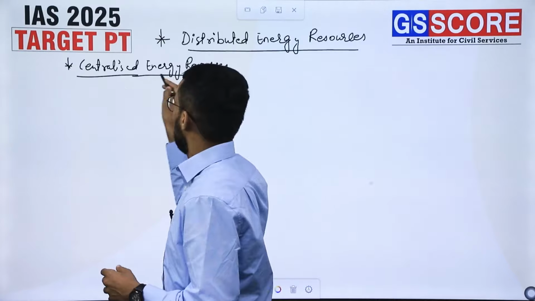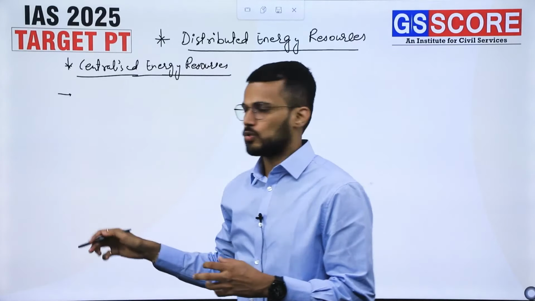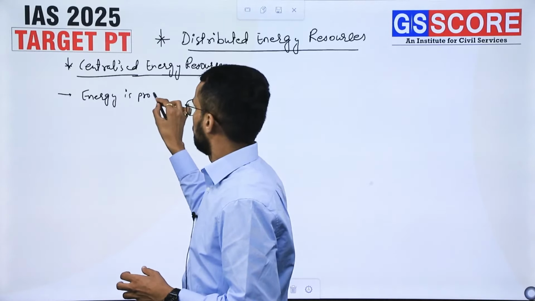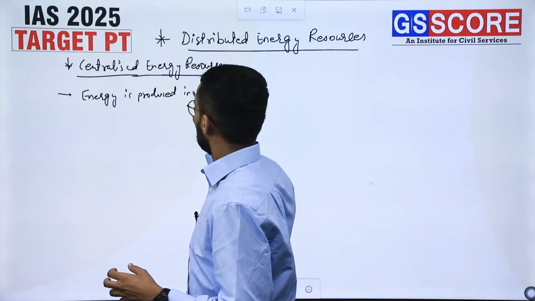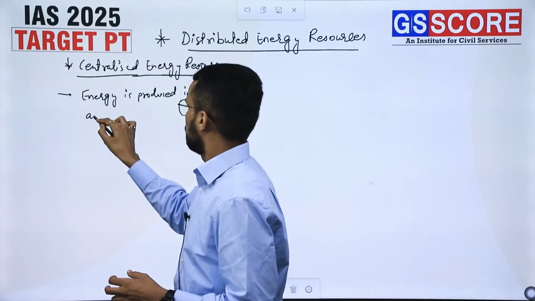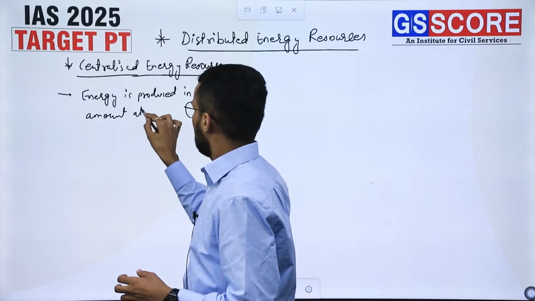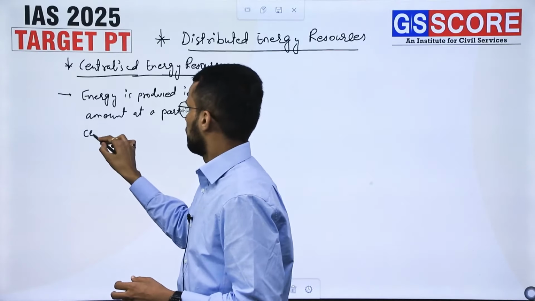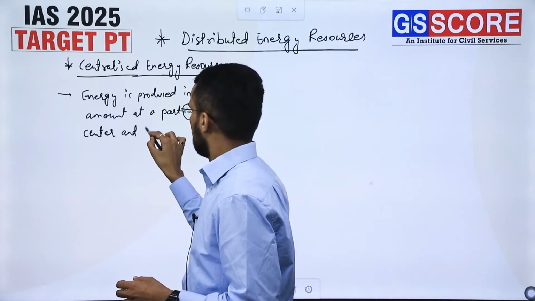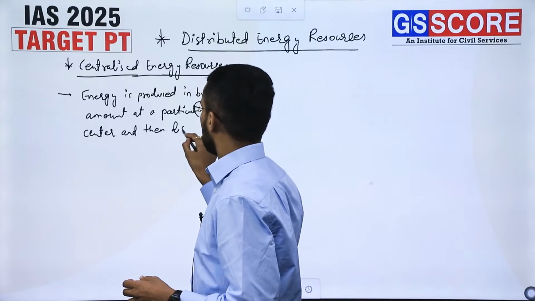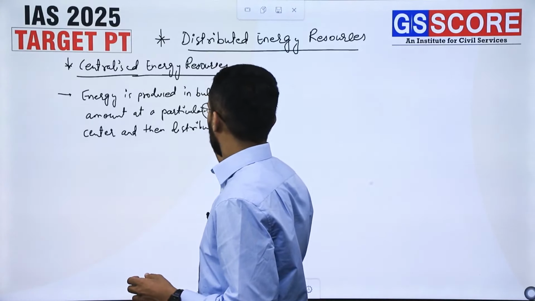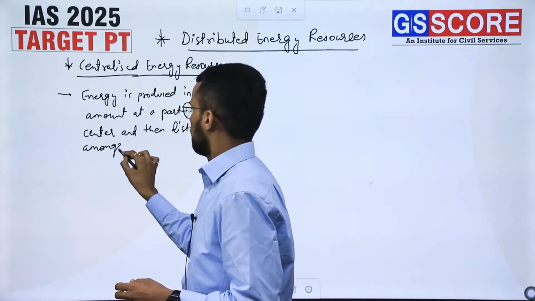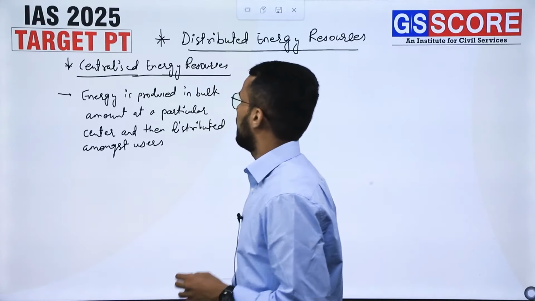As the name suggests, these are those energy resources where energy is produced in bulk amount at a particular center, and then distributed amongst users. So that is what centralized energy resources are.